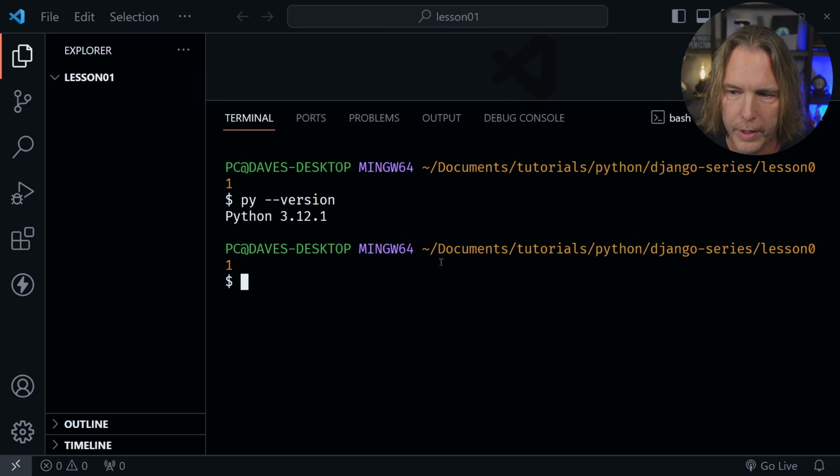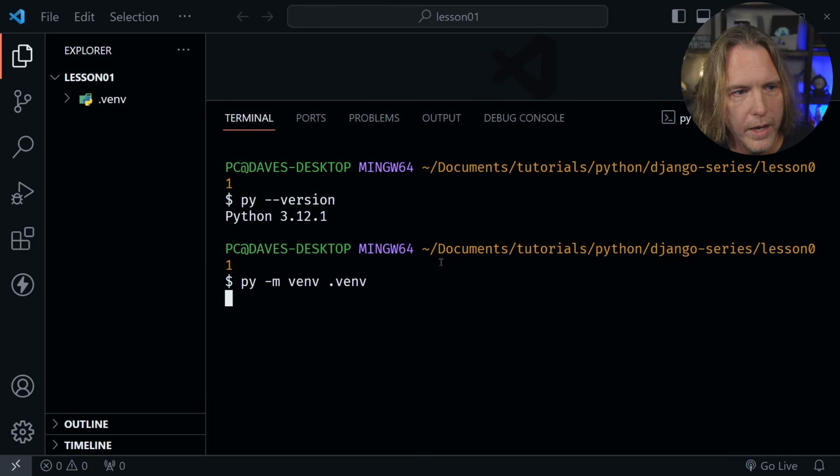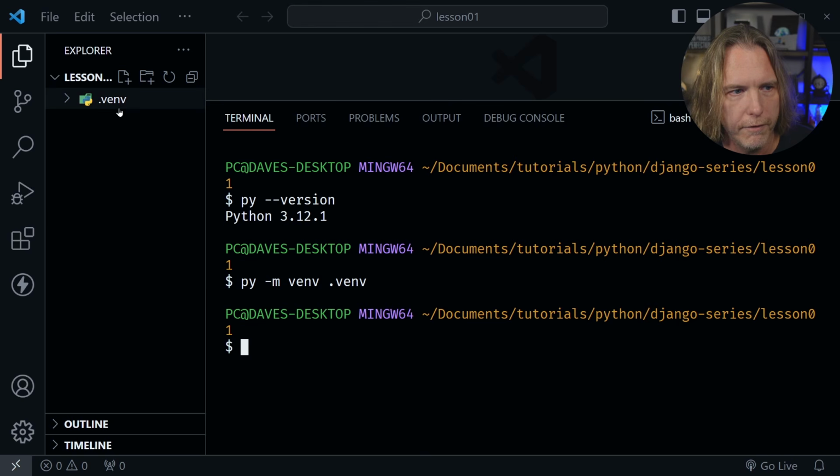Now after this, we want to create a virtual environment. We're going to do that by typing py, or python3 if you need to on Mac or Linux, and then -m venv .venv. If you haven't seen this before, I do cover it in my Python for Beginners course. So after we've typed out this, let's go ahead and press enter. We should now see a folder over here in our file tree that is .venv. That would be our virtual environment, but we haven't started it yet.